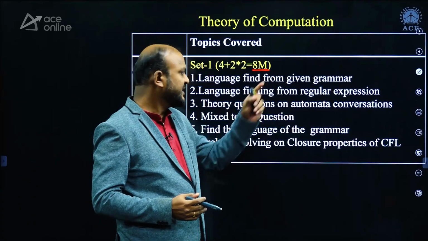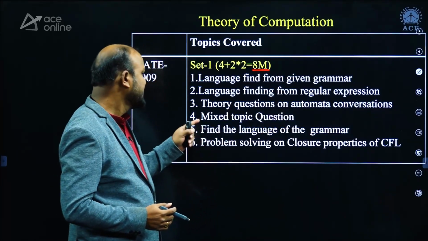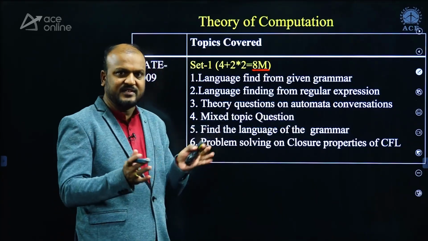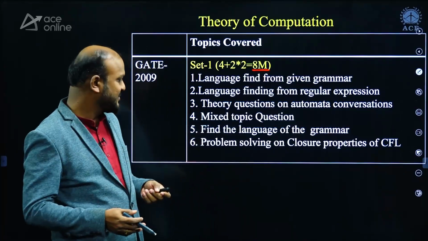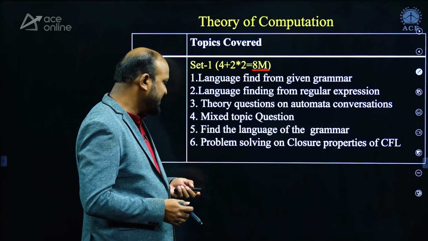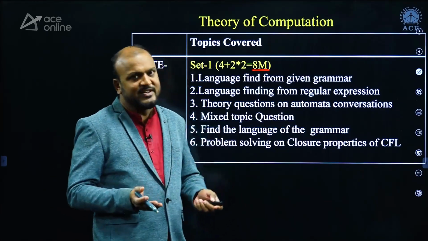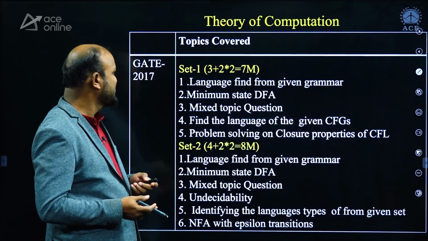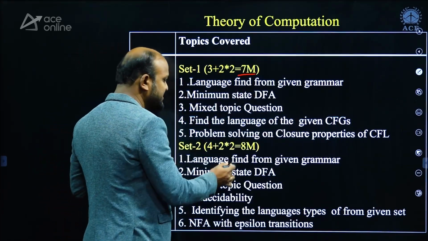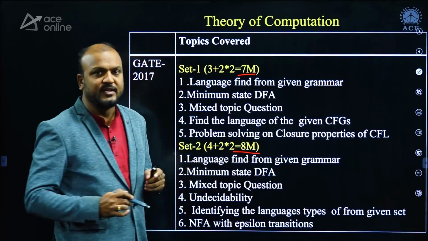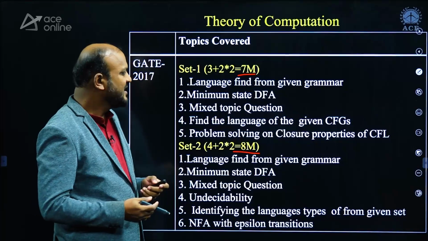Language finding from regular expressions, some theory questions and automata conversions, and mixed topic questions, means it is not just one topic, multiple topics are mixed together and asked. Find the language of the grammar, problem solving on closure properties of CFL. These are conventional questions only asked in TOC subject. And in 2017, there are 7 marks and 8 marks in 2 sets of papers. And these are the topics from where questions were asked.